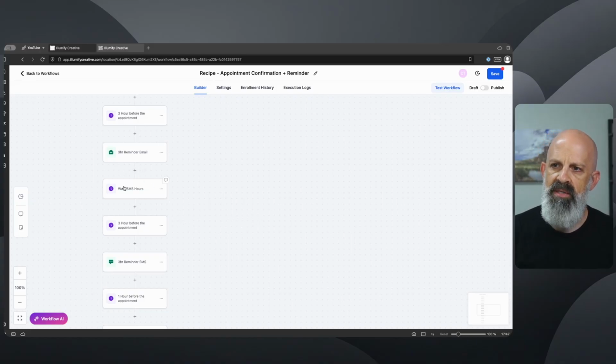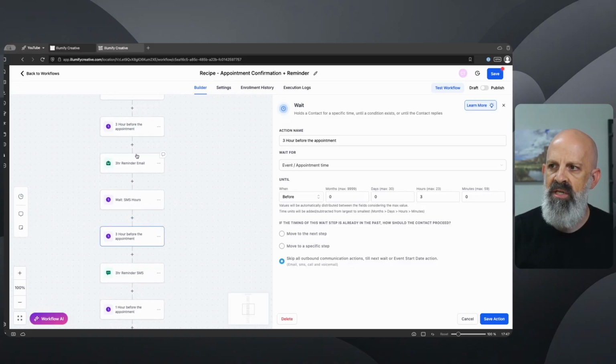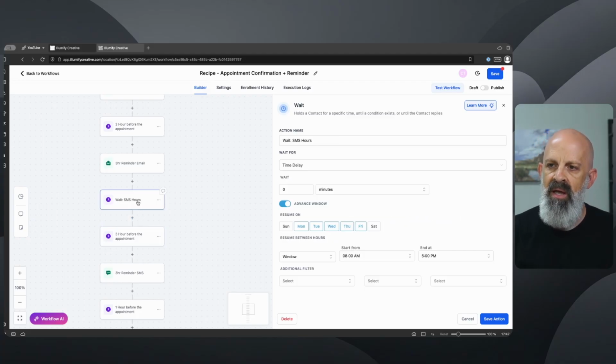Now what's going to happen is it's going to wait here until business hours. Now you may notice that I have the exact same wait action here as I do up here, and this is intentional because this is going to wait until business hours. Once it's business hours, or 8 a.m. in this example, it's going to allow this person to continue to flow through the workflow.